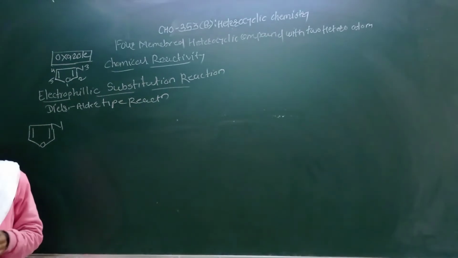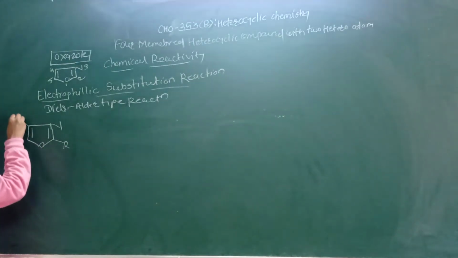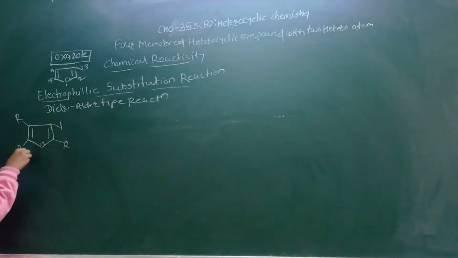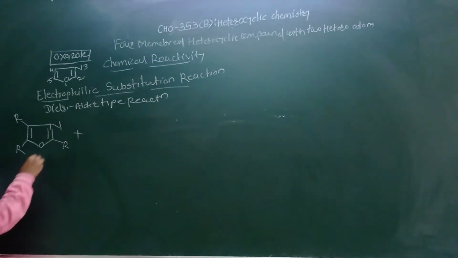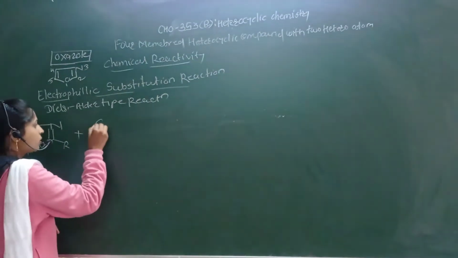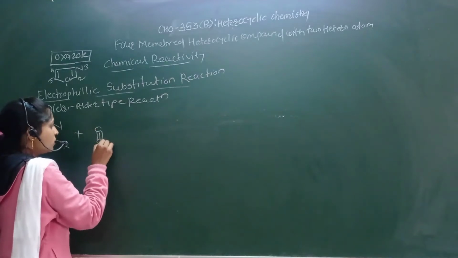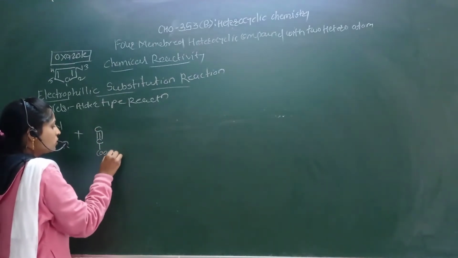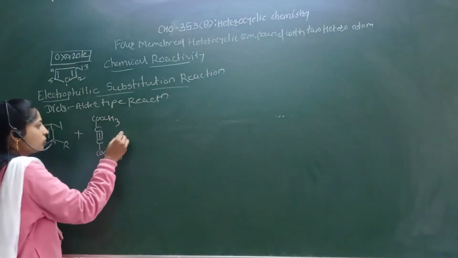Oxazole reacts with an alkyne R dash, for example C triple bond C with CO2CH3, CO2CH3.